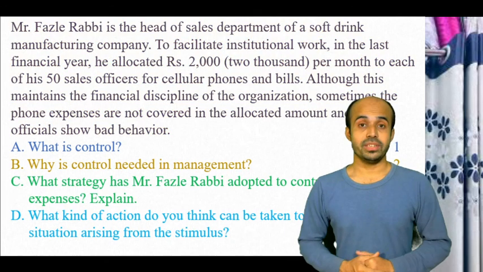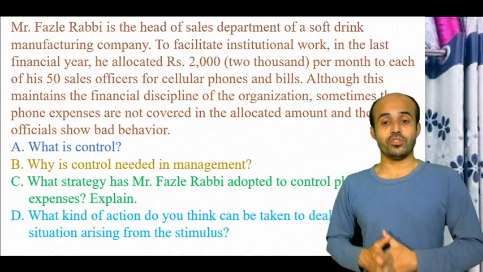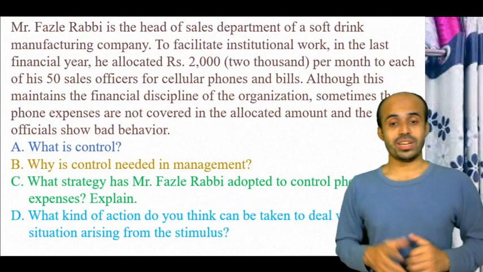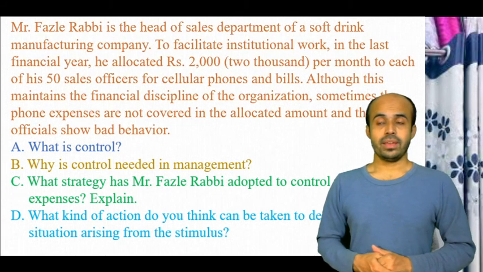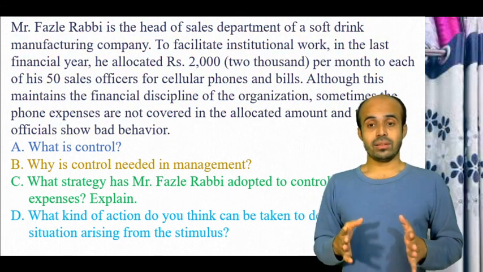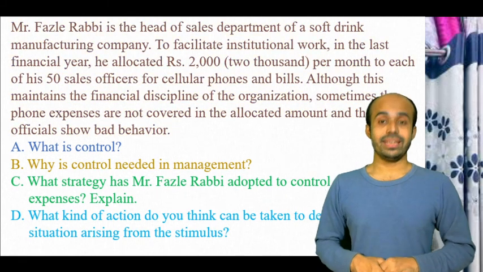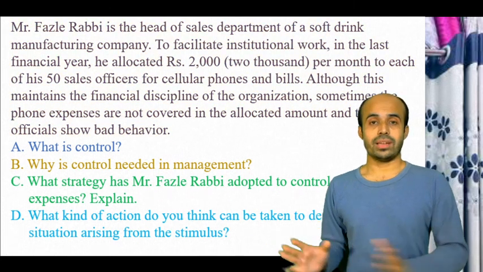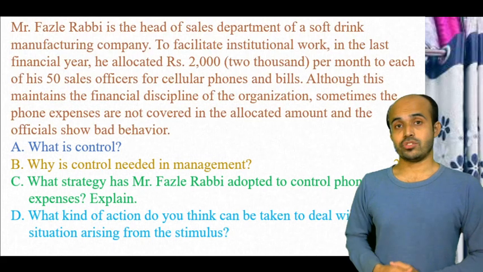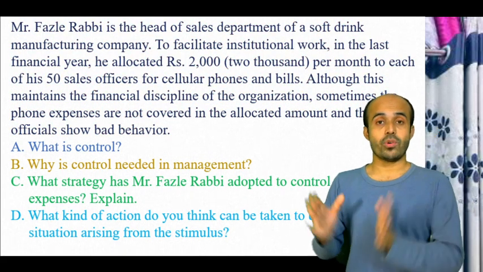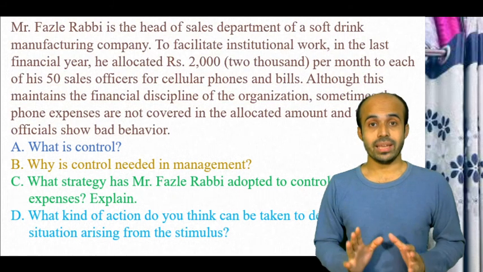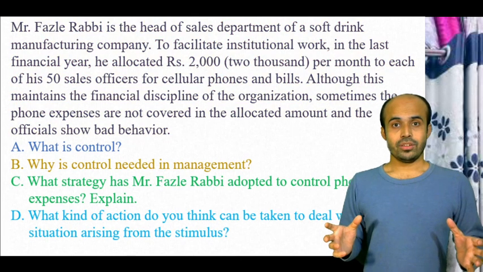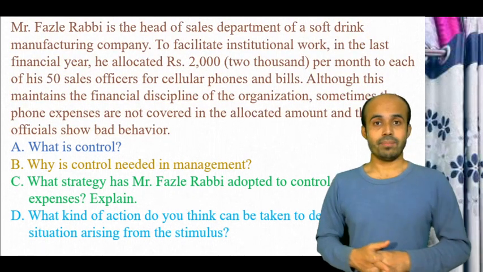Now coming to question number D: what kind of action do you think can be taken to deal with the situation arising from the stimulator? If you follow the two lines carefully, you will find this amount of money does not cover the whole month's expenses. It means the 2000 allocated for the month is actually not enough to cover all of the month. But it is fixed.